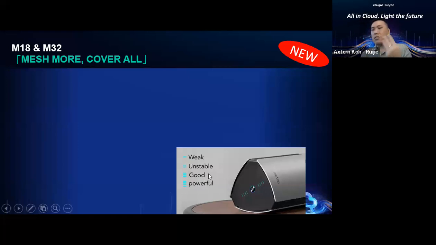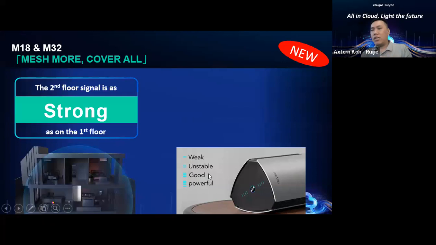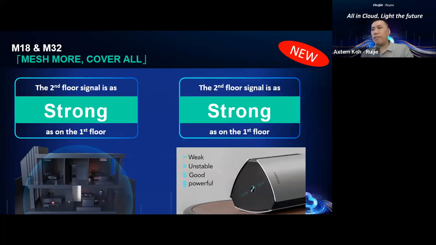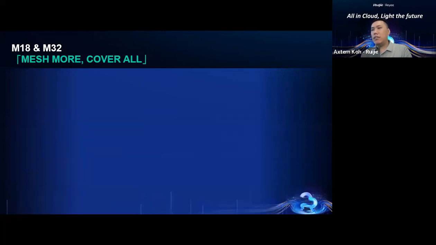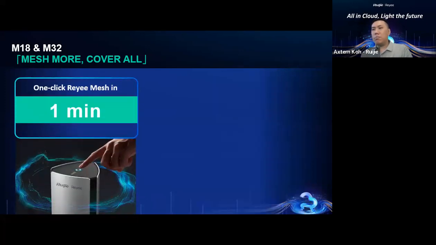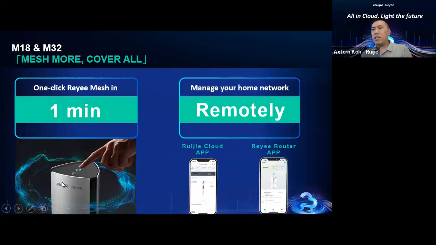3 bars means the coverage is good, and it can even cover a few floors: first floor, second floor and third floor. You can build up a few units, up to a maximum of 5 mesh units. They also support one-kit Reyee mesh. In one minute, you can mesh up to 5 units as well.